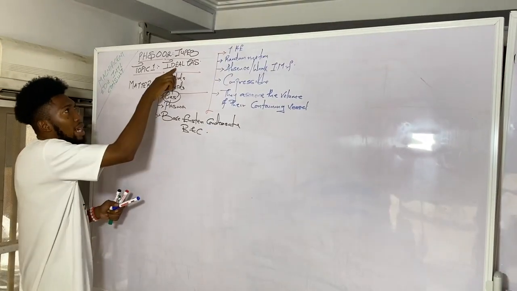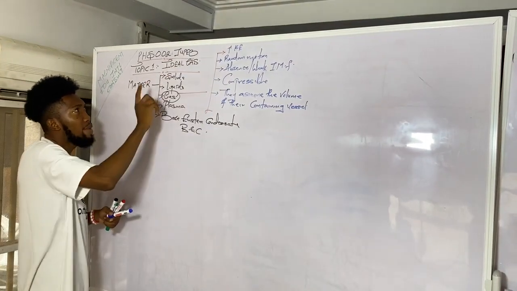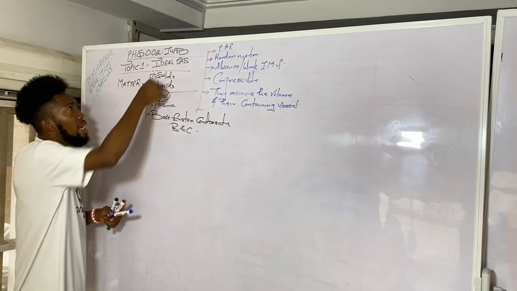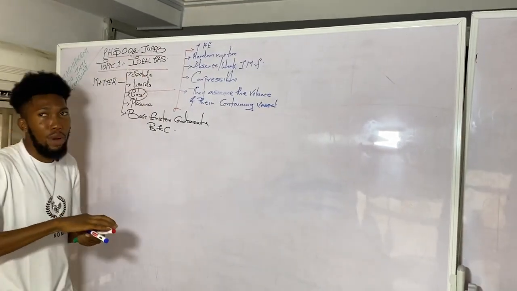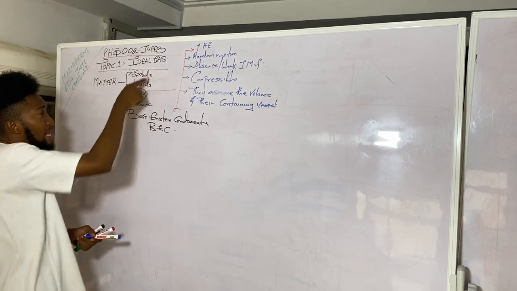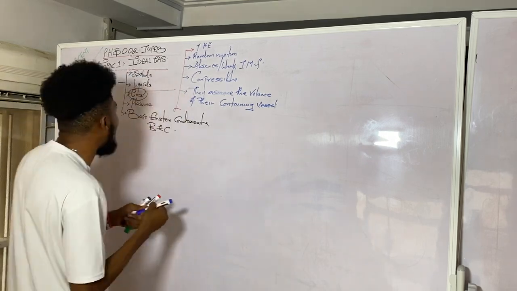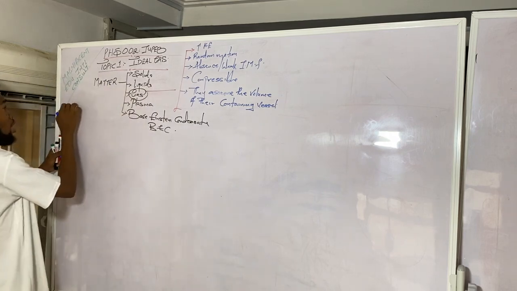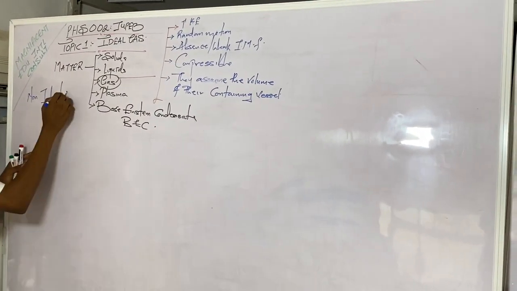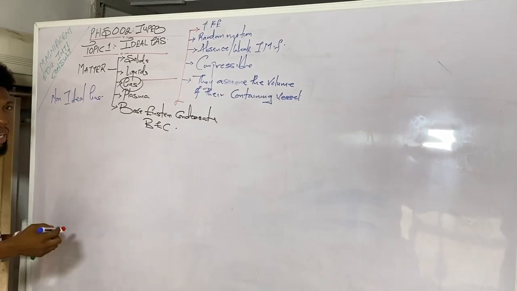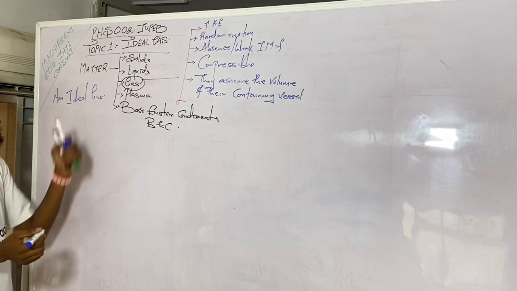Now, the topic today is ideal gases. It simply means that we have different types of gas. This word ideal is serving as an adjective that tells more about the kind of gas we are referring to. So for us to say ideal gas, it means we're talking about a gas that is ideal. And that means we have another type of gas that we call non-ideal gases, or real gases. So we will expatiate more on the ideal gas.